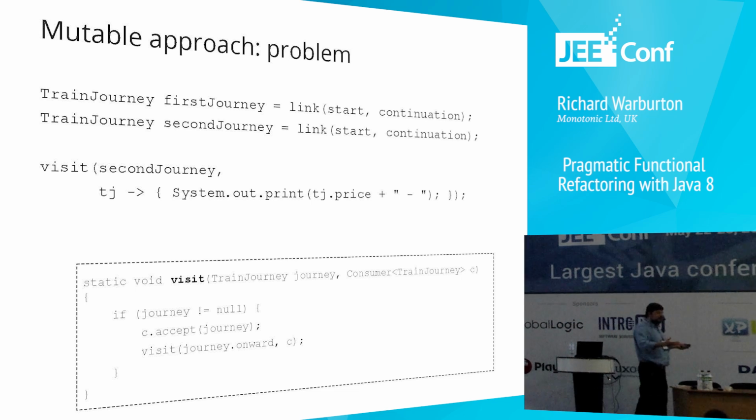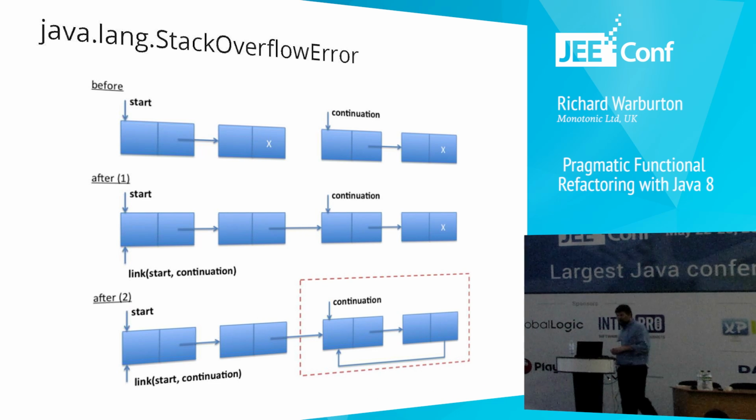But even though this code looks completely safe, completely innocuous, and it wasn't obvious what's wrong with it, if we actually run it, we get a Stack Overflow exception because we've accidentally re-linked this journey to itself and had the continuation pointing back to itself. So it's an example of a situation where by having a mutable state, it looked like we could have very, very simple, obviously working code that actually caused a fairly significant error in our code.